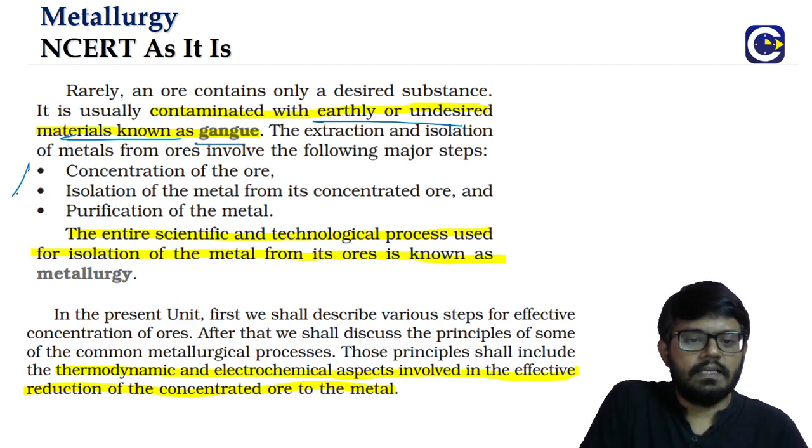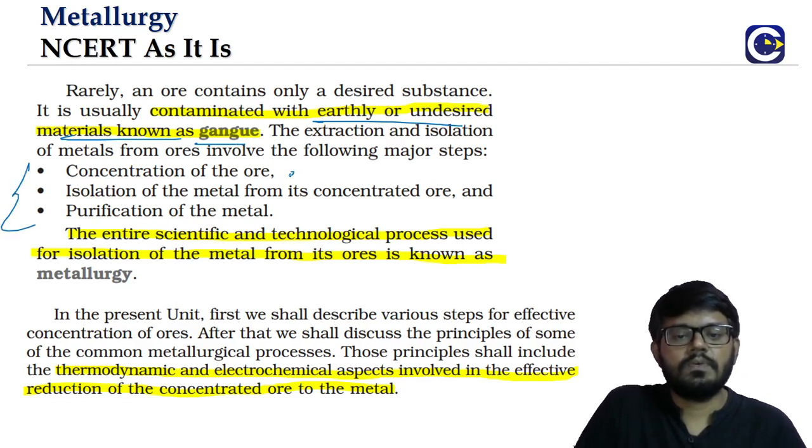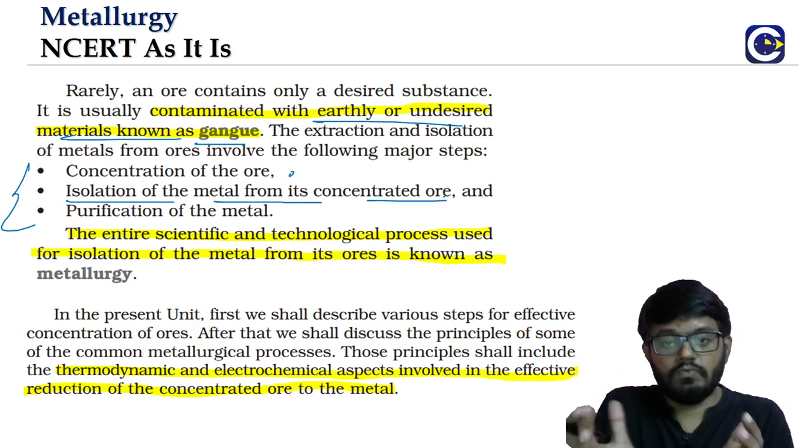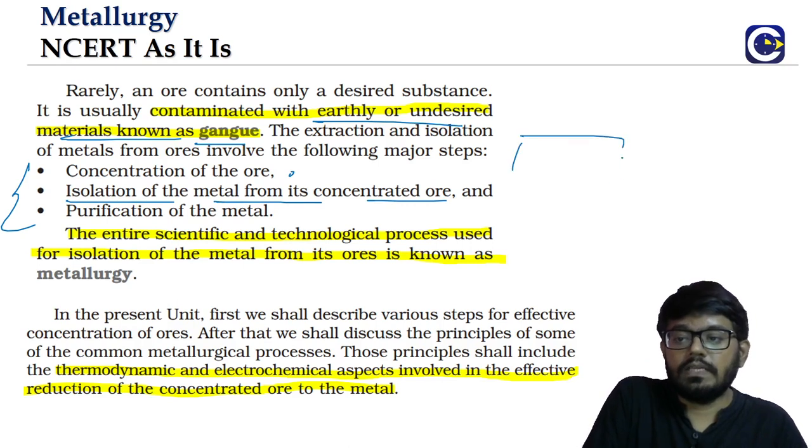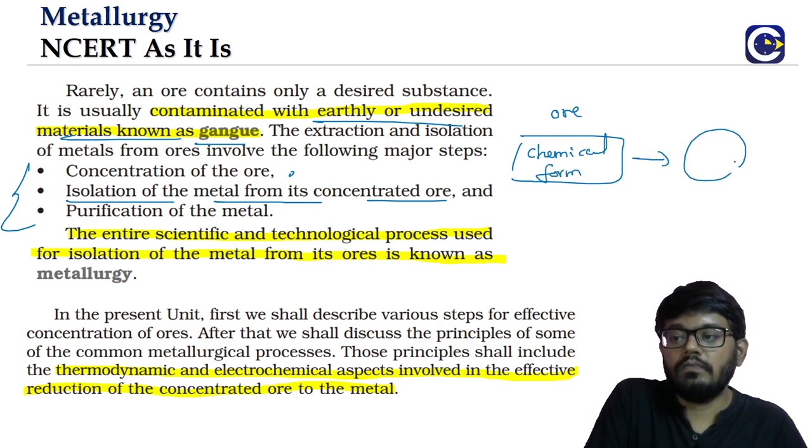And like we said, the extraction steps. What is the first step? Concentration of the ore, removing all the gangue particles. Second step is isolation of the metal from the concentrated ore. Now we got the concentrated ore, we want to isolate the metal. See, what is an ore? Ore is basically a chemical form of the metal. From it, we want to get the metal. As I said, this will be involving what?